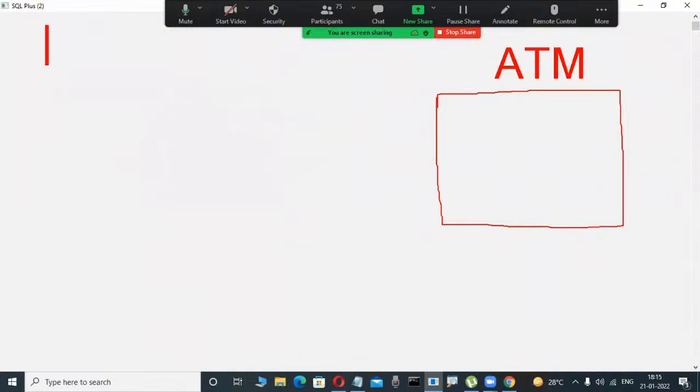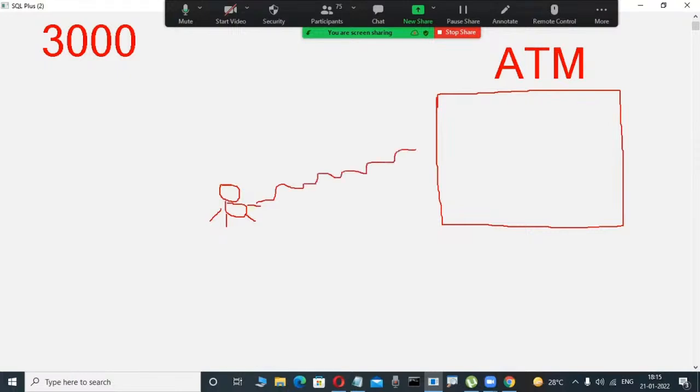Today I decided to withdraw some amount, for example. Suppose I'm going to the bank. This small scenario is easily understandable, even for a non-technical person. I'm going to an ATM center, for example. I decided to withdraw money.